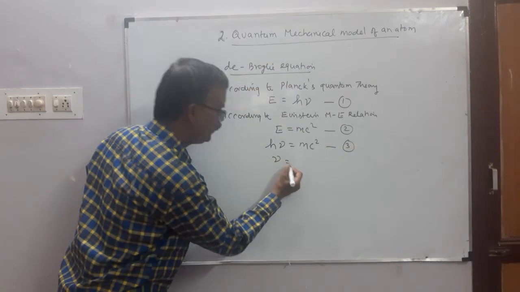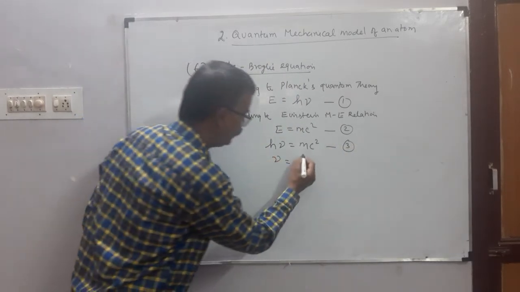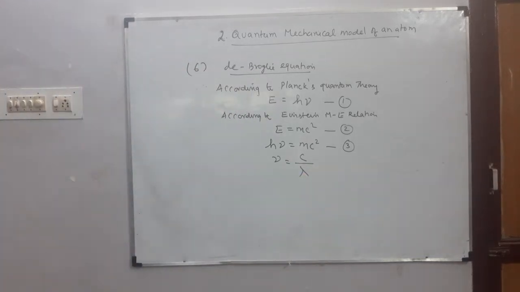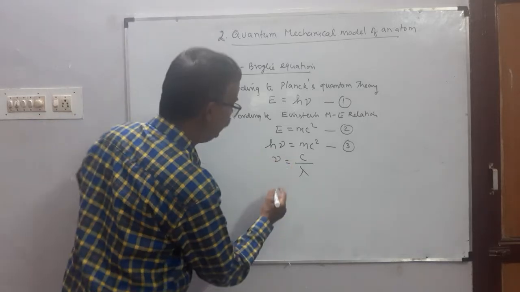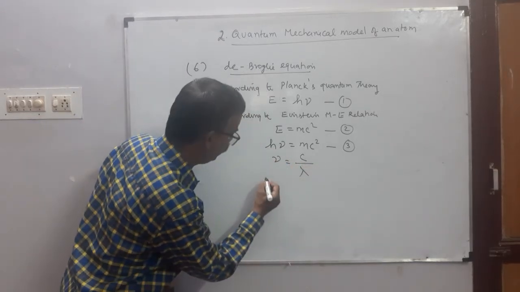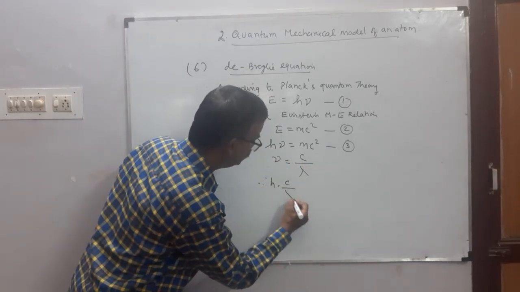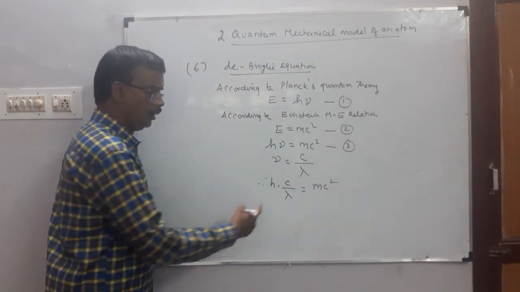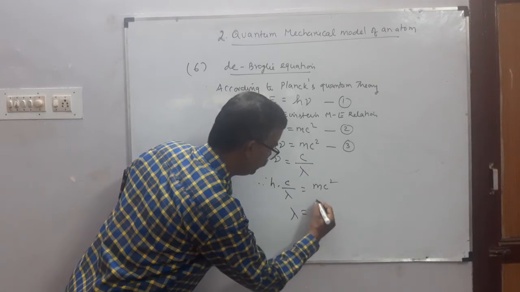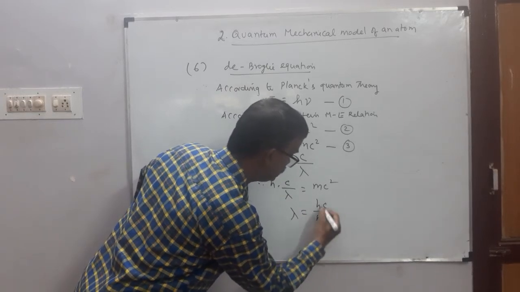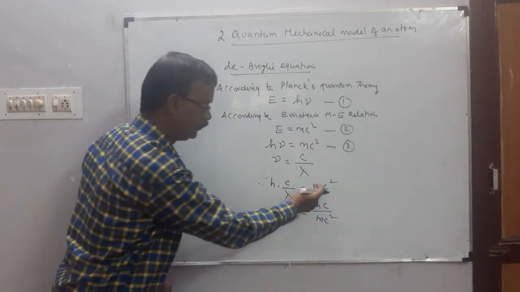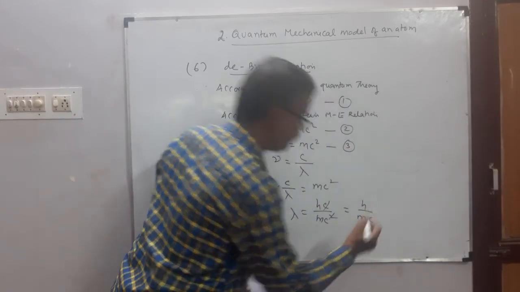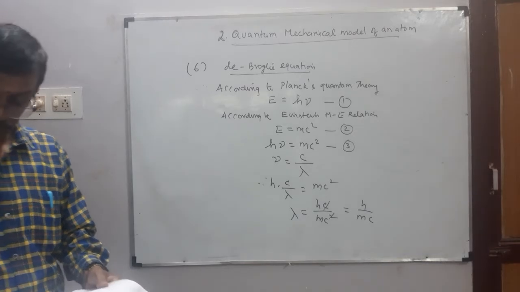But we know frequency nu equal to c by lambda. Frequency formula is velocity by wavelength. So h into c by lambda equal to mc square. So lambda equals hc by mc square. The c gets cancelled. We get lambda equal to h by mc.